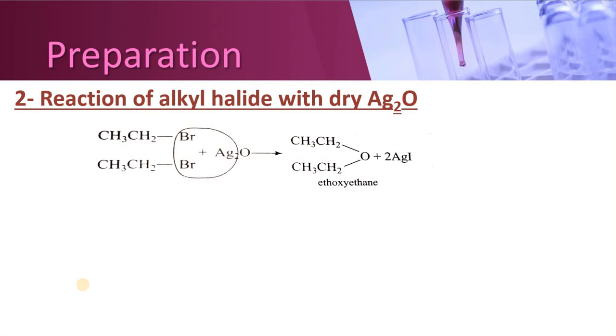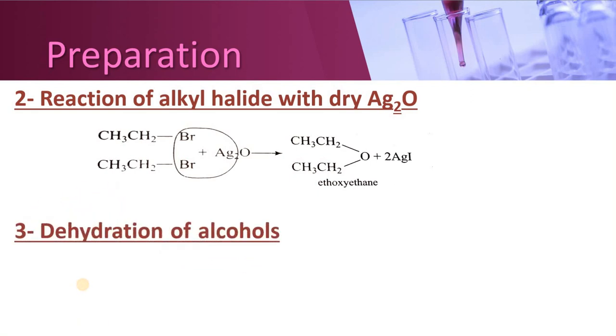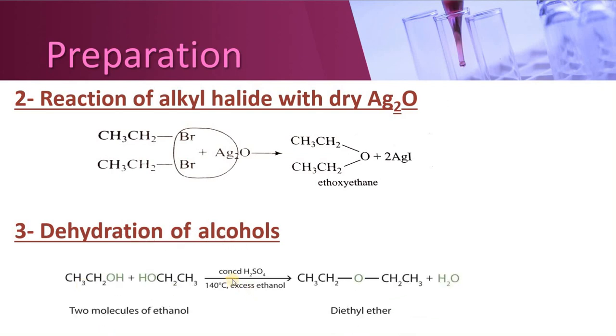Third method for preparation of ethers is by dehydration of alcohols. We have studied about this already in the reactions of alcohols, in which 2 molecules of alcohol can be dehydrated in the presence of concentrated sulfuric acid at 140 degrees centigrade. Excess of ethanol is utilized. 2 molecules are taken. One molecule is going to release hydrogen, another molecule is going to release hydroxyl. A water molecule will be released.